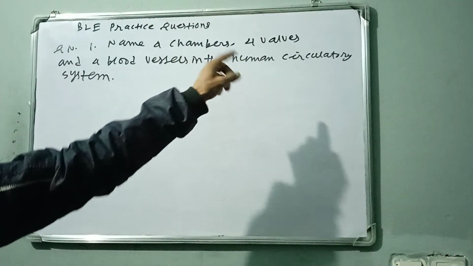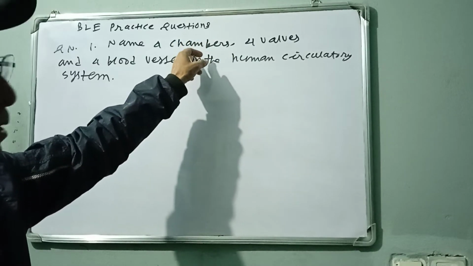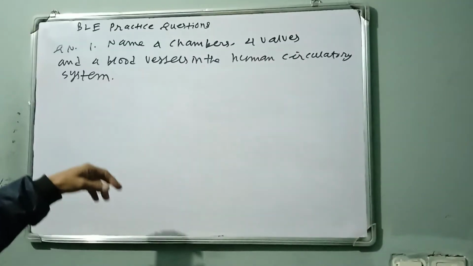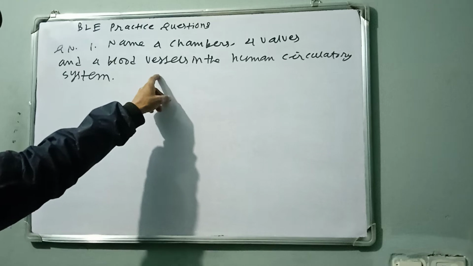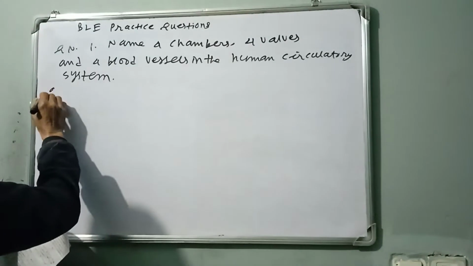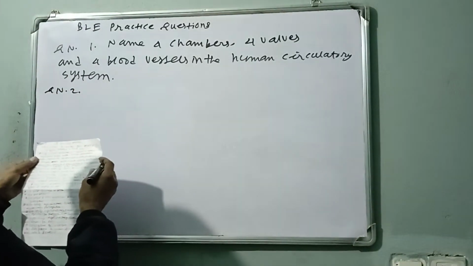Name 4 chambers: upper 2 chambers, 2 auricles, and 2 ventricles. Left auricle, right auricle, left ventricle, right ventricle. 4 valves: aortic valve, pulmonary valve, etc. 4 blood vessels: vena cava, etc. Question number 2 is as follows.